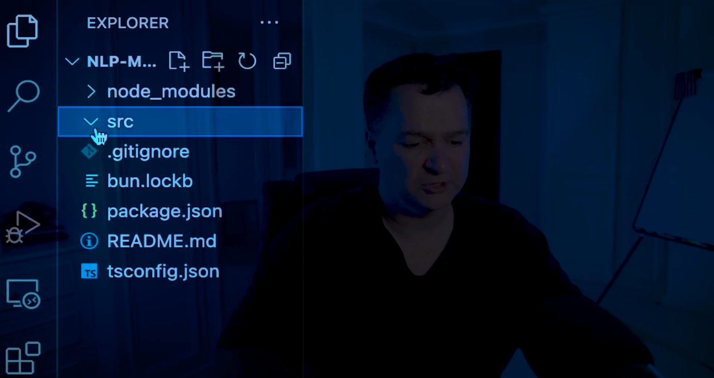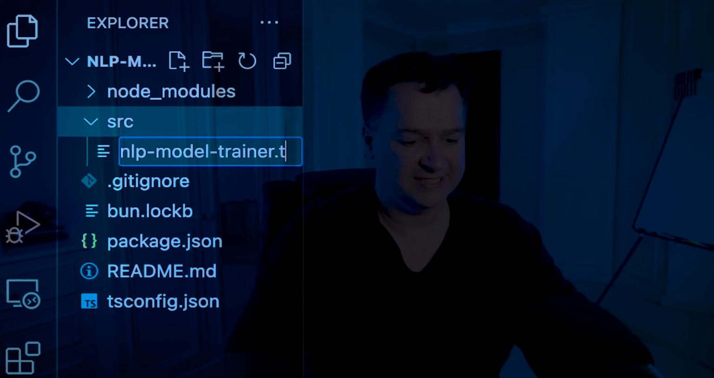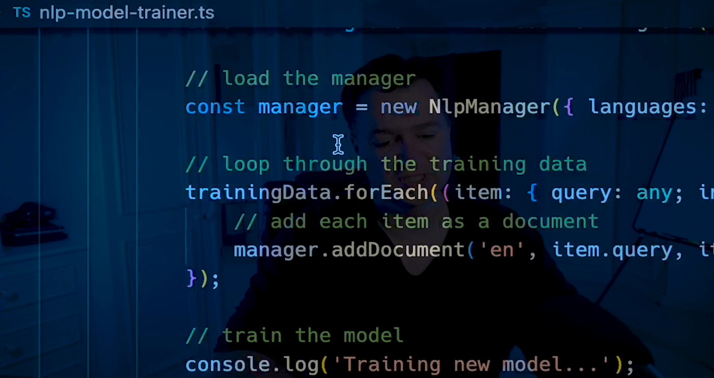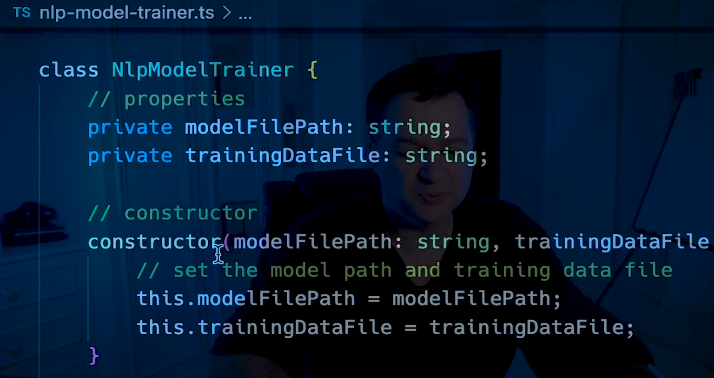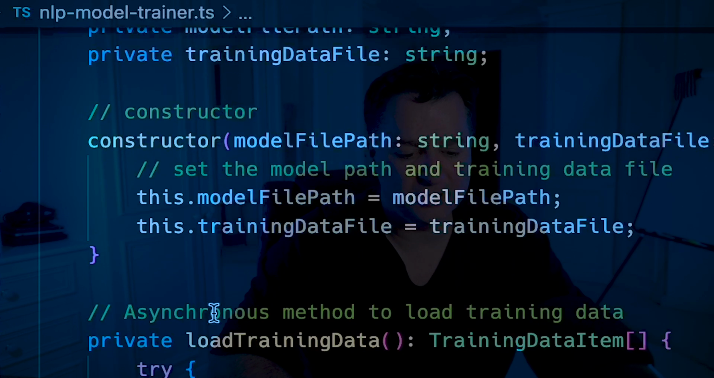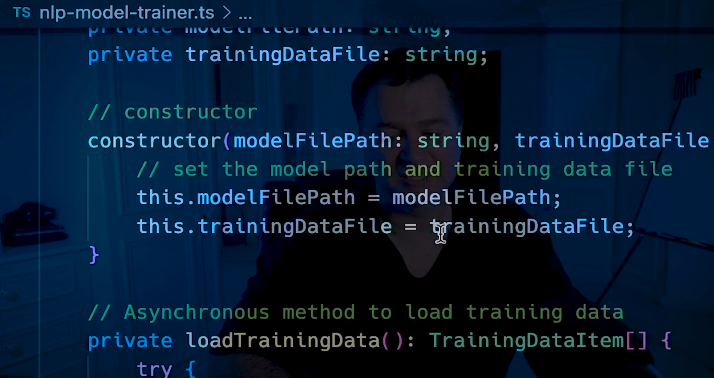We'll open up Visual Studio Code, and what we'll do is we'll create a file called nlp model trainer.ts. Rather than watch me type all of this out, I'm just going to put it in here. It's a reusable package. I'm calling it NLP Model Trainer. You're going to be able to pass in the file path of your model and what your training data file is going to be.